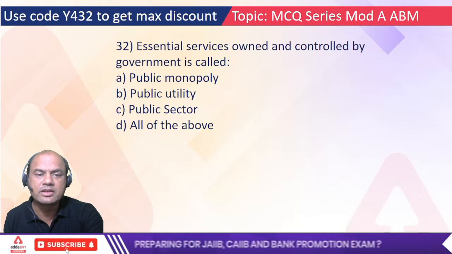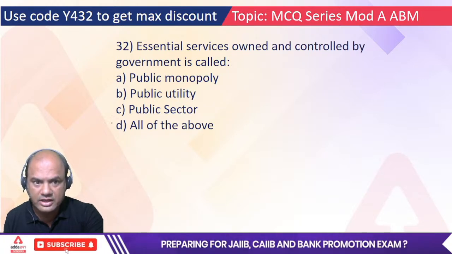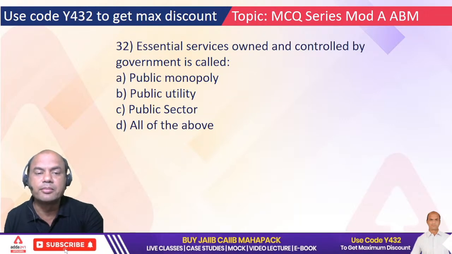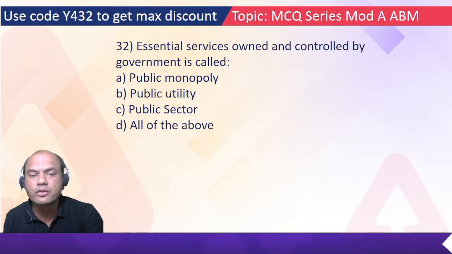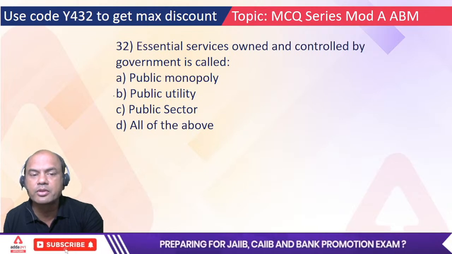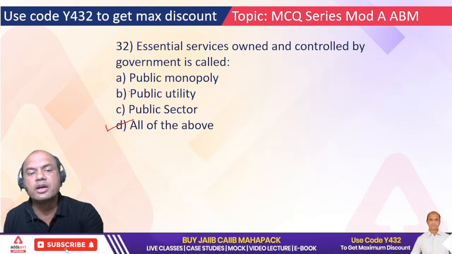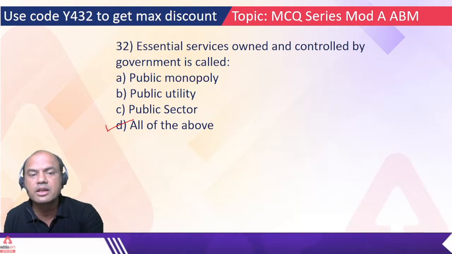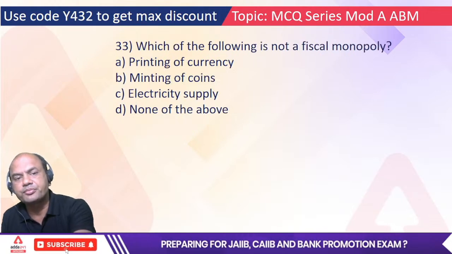A, B, C, or D. It can be D also. Correct? Because public sector is the same as public utility, and the same as public monopoly. The answer is D, because the name of that company can be anything: public sector, public utility, or public monopoly.